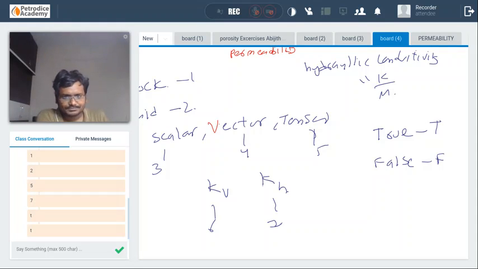Give your answer. This is a very important one. The absolute permeability will not change just because the fluid inside the formation is changing. Absolute permeability means the permeability at 100% saturation. Okay, that is a very important one. You need to remember it.